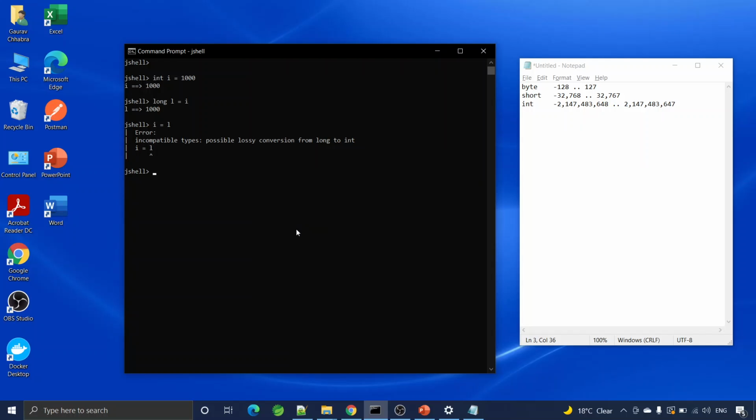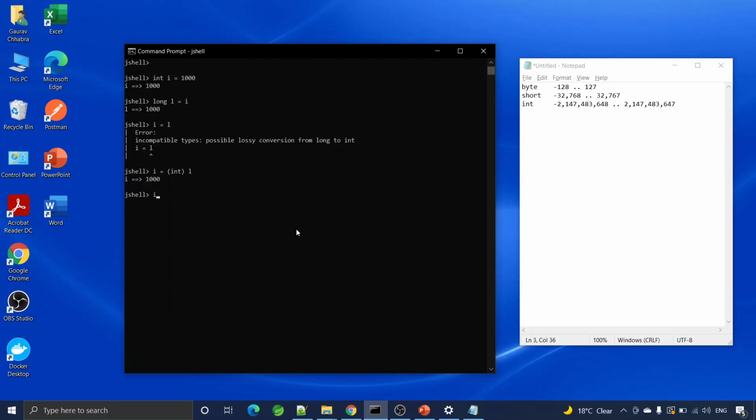Okay, and I know how to handle it now. I will say L, I know its type is long, but I want to cast it as an int. Treat this variable as an integer and then assign it to I. Now I can do it.